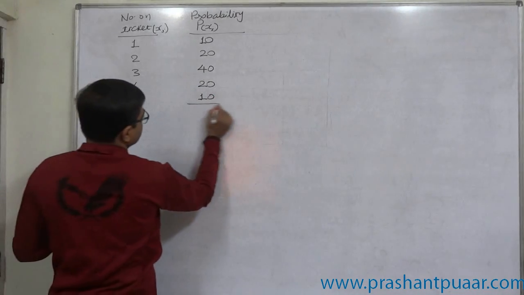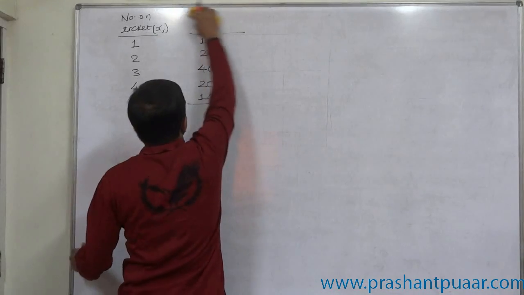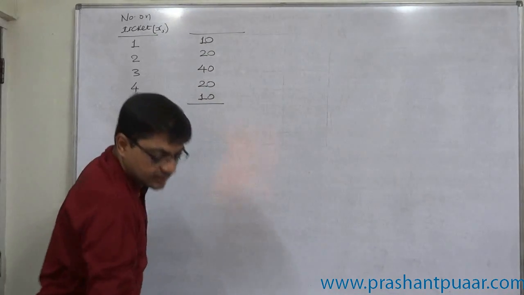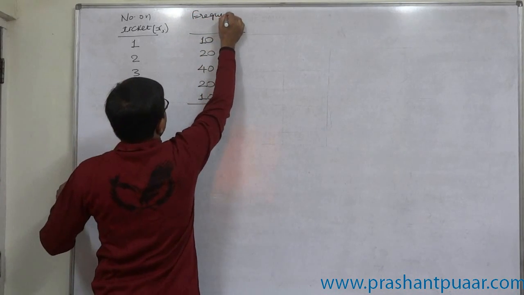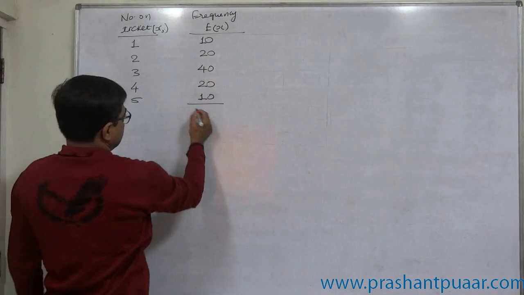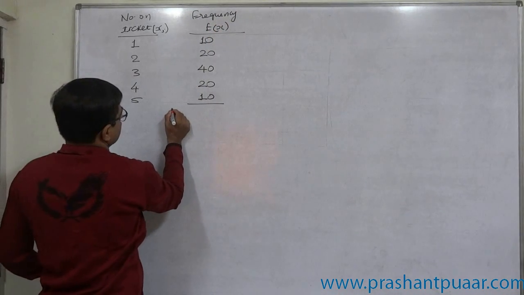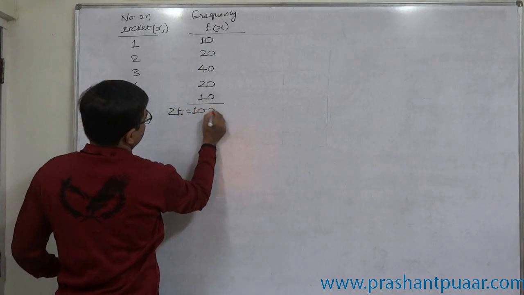The summation is 100. At present, this is not probability, this is frequency, because these are the numbers of tickets. For the time being, we are not interested in the probability. Sigma f is 100.